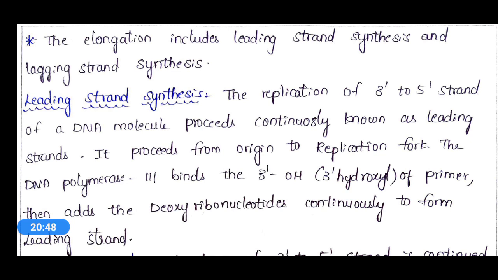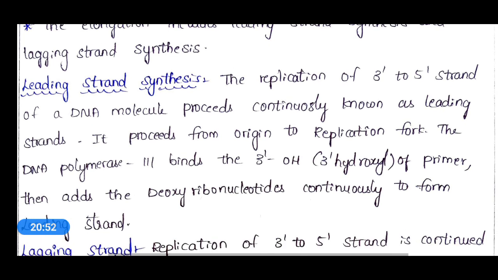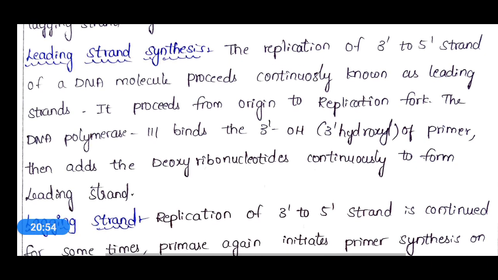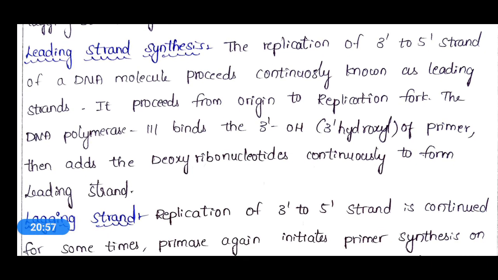First, let's see about the leading strand synthesis. The replication of the 3' to 5' strand of the DNA molecule proceeds continuously, known as the leading strand. That means if the replication is carried out in the 3' to 5' direction in the DNA molecule, it is called the leading strand, and it proceeds from origin to replication fork.